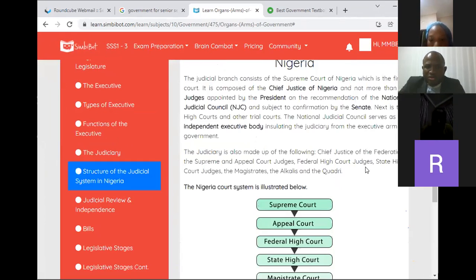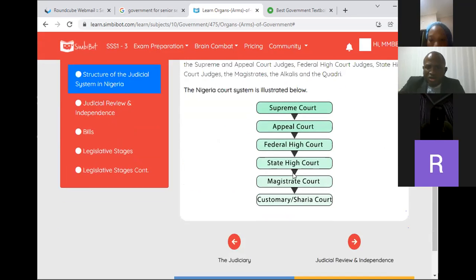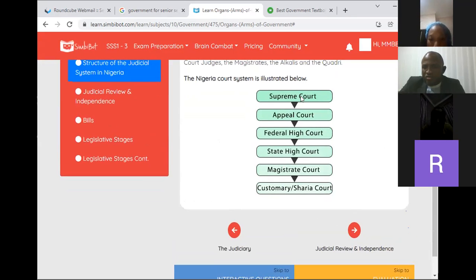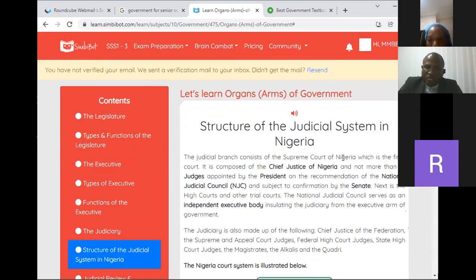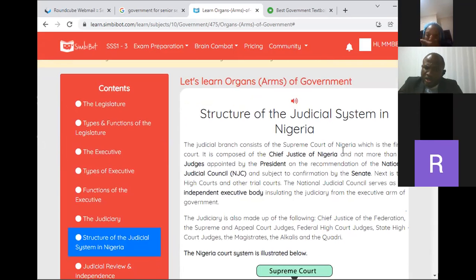I don't want to bore you with the legal jargons, but I want you to know that in Nigeria, this is the structure of the judiciary. We have the Supreme Court, the Court of Appeal, the Federal High Court, the State High Court, Magistrate Court, Customary Courts, and Sharia Courts. Take note that the Federal High Court, State High Court, and the Sharia Court of Appeal are all on the same level. So the leader of the judiciary is the Chief Judge or the Chief Justice of Nigeria.